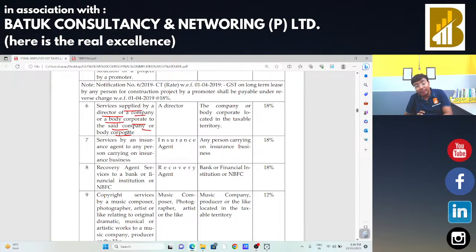That means if any director provides any services to the company, suppose I am a director in Auto Consultancy Private Limited and I provide services to Auto Consultancy, in that case Auto Consultancy will be liable to make the payment of taxes under reverse charge mechanism. As a director, I am not liable to make the payment.